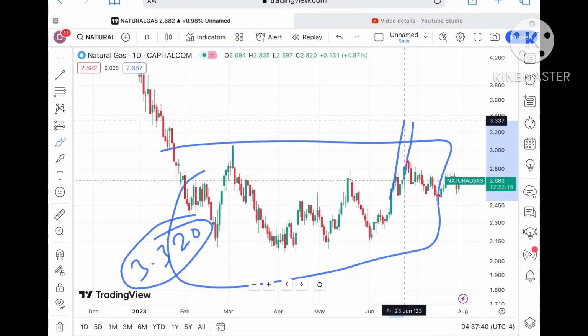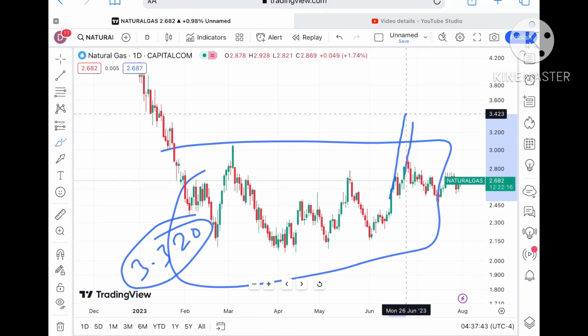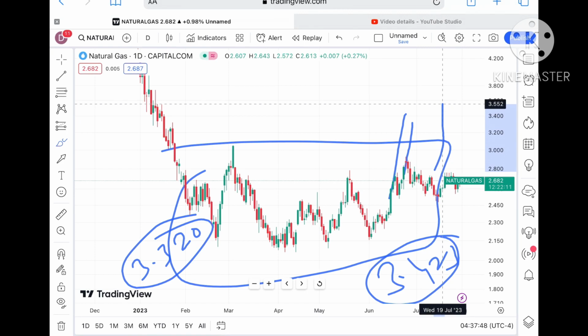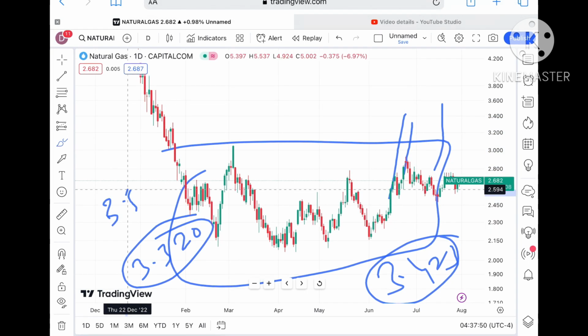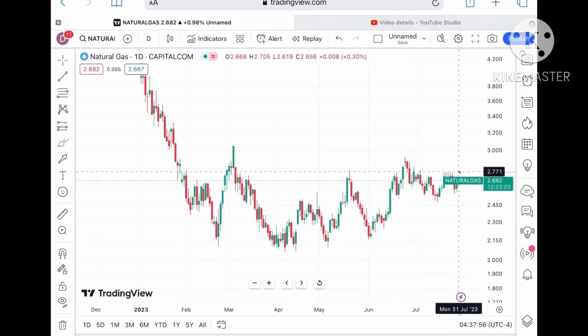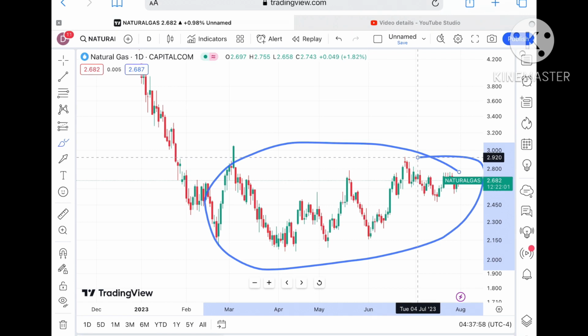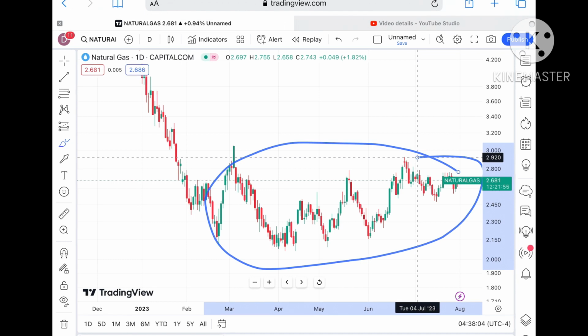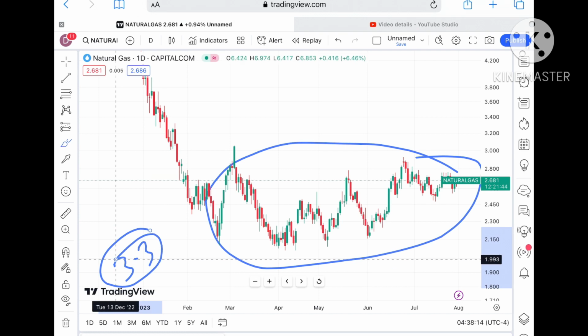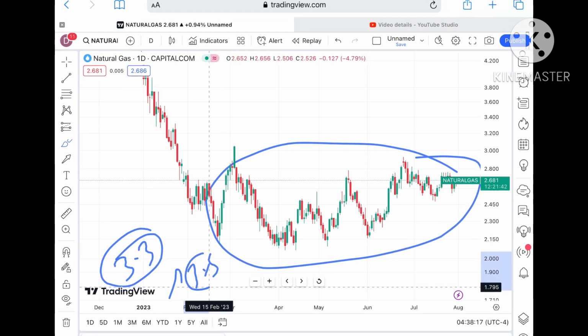As soon as it moves above a level of $3, we can see it will touch a level of $3.3 to around $3.432, and if the price moves above that level, it will touch around $3.532. Keep that in mind, because looking at this chart, this is the level. Only as soon as it starts moving above $3 will there be an upside movement; otherwise there is no probability that it will go further upside. Only then can we see a probability of touching 3.3, then 3.5, and then further upside.